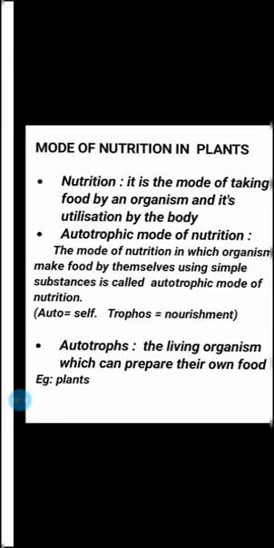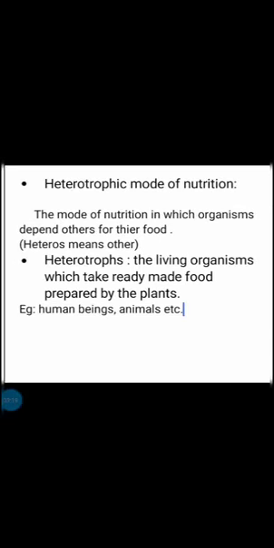And the living organism which can make their own food is known as autotrophs. The living organism which can prepare their own food is known as autotrophs. Example for autotroph is plants.